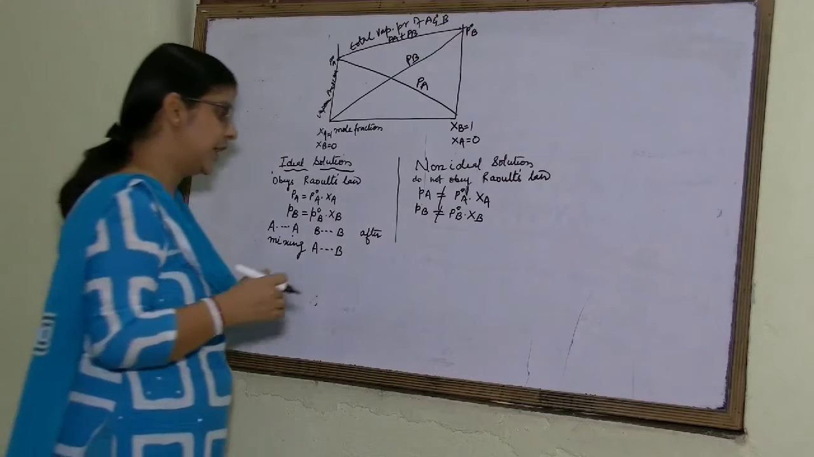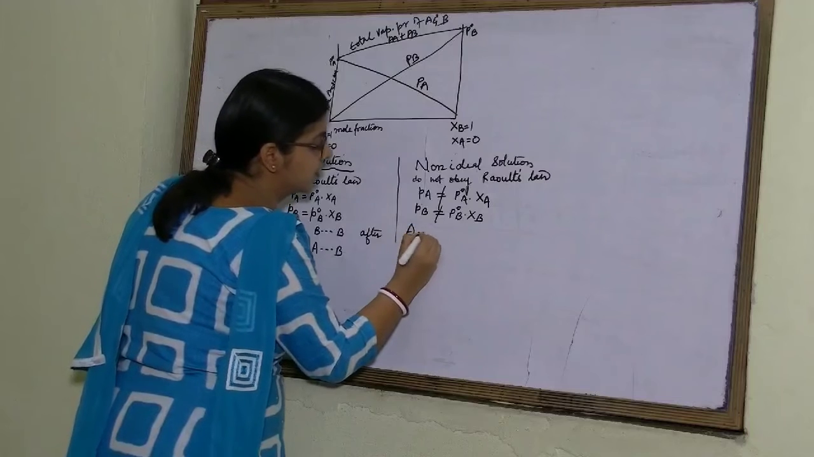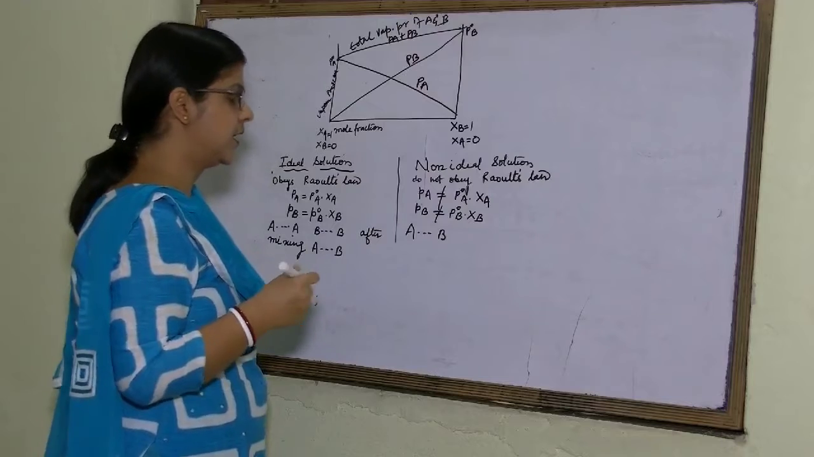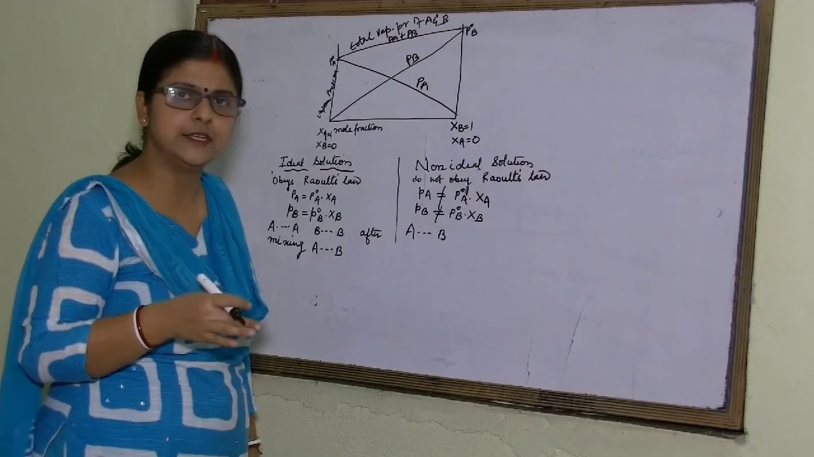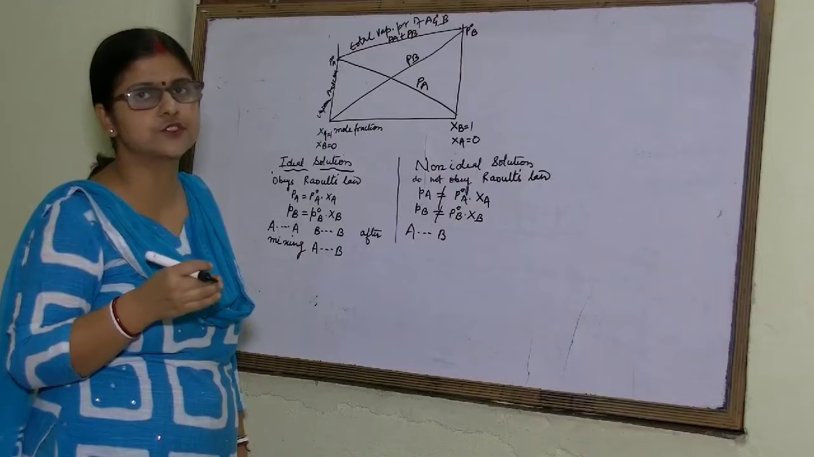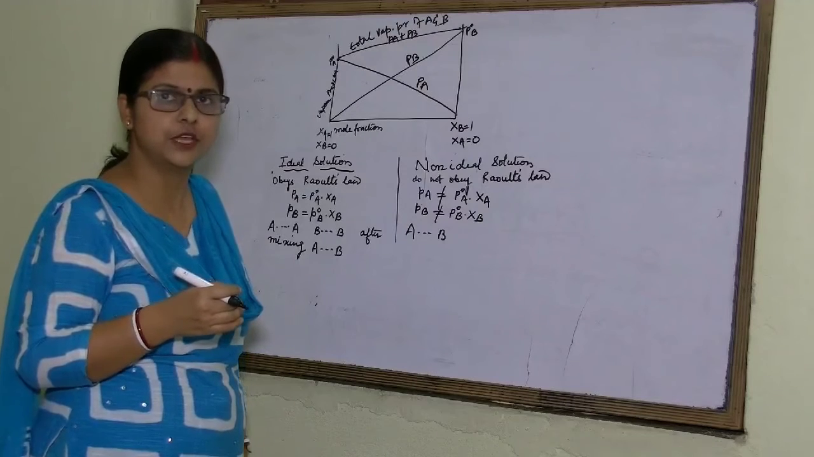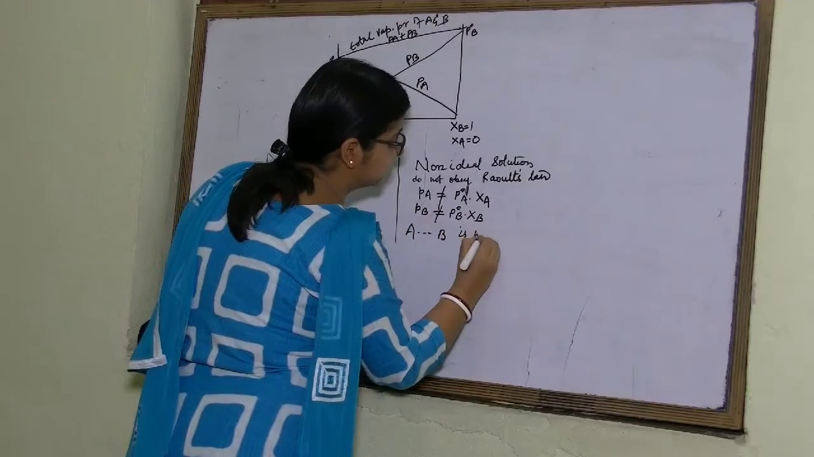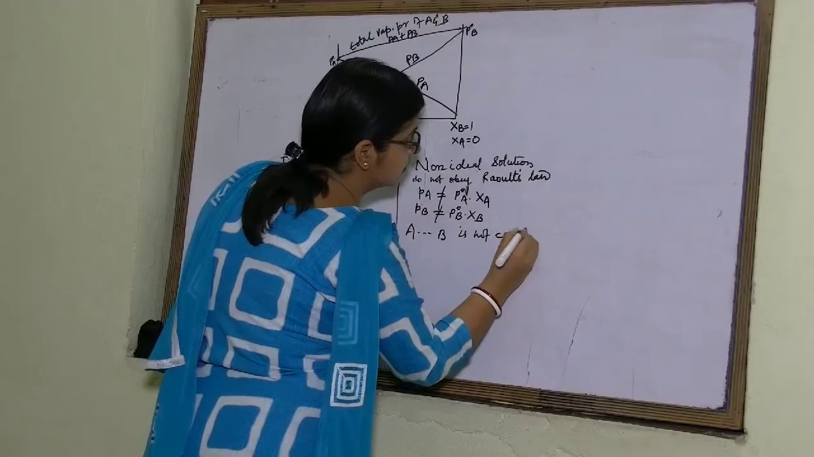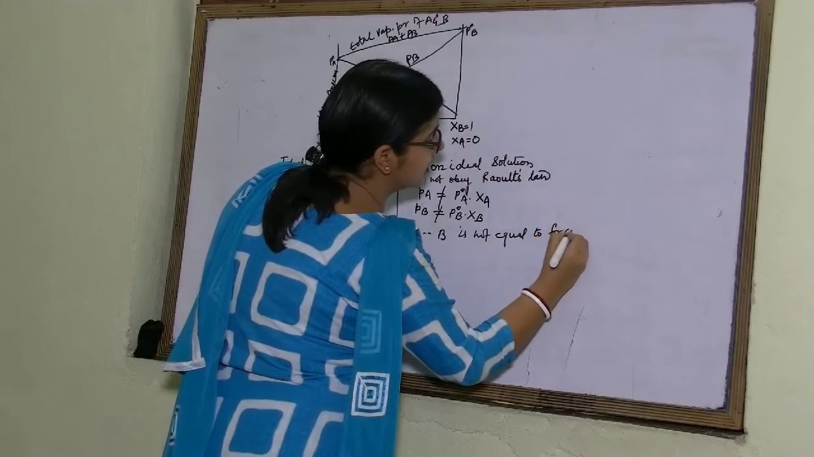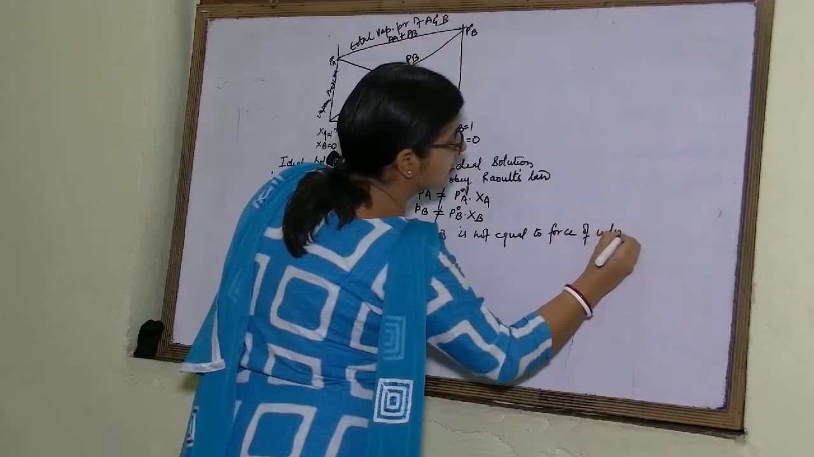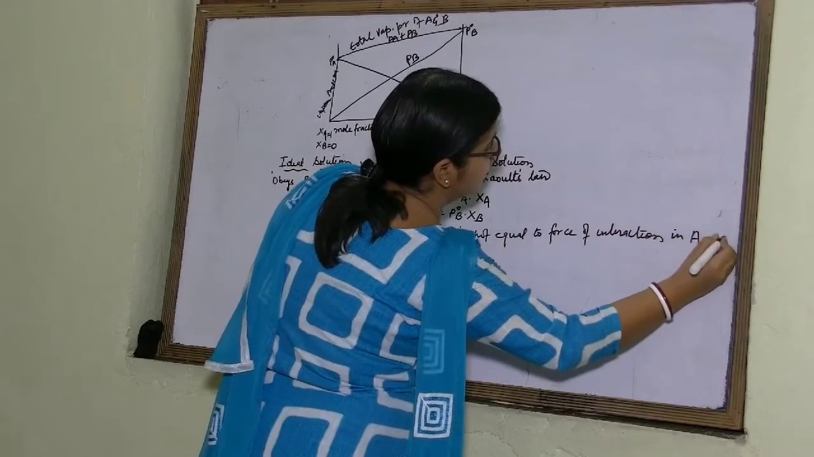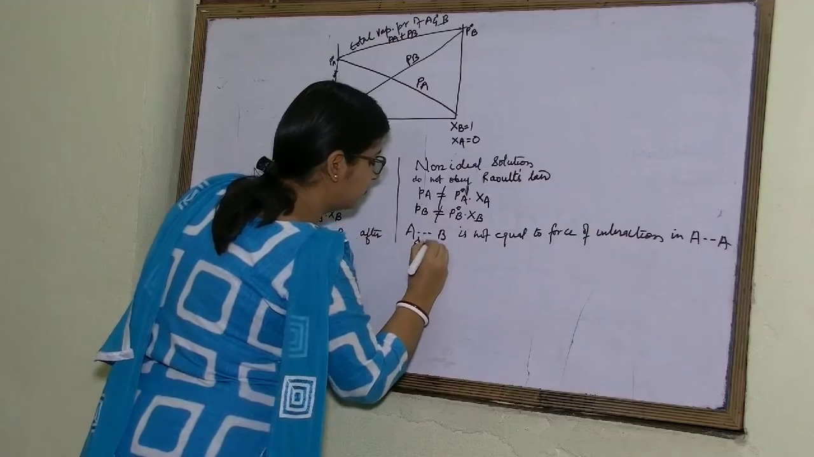Here, what will happen? Force of interaction between solvent and solute may be more than or may be less than the force of interaction in solute and in solvent. So, force of interaction AB is not equal to force of interaction in AA and BB.